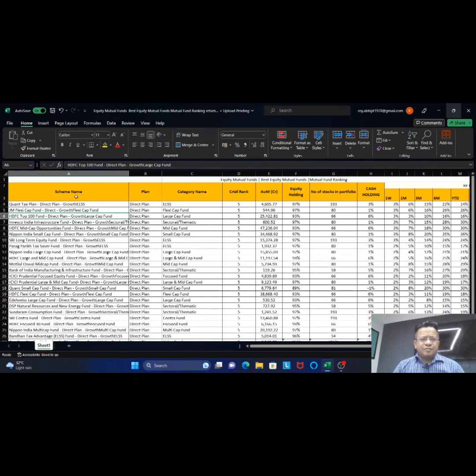So there will be a number of schemes, right? You have Quant tax plans, and various categories. There will be ELSS, flexi cap funds, large cap funds, sectoral funds, mid cap funds, small cap funds. So there are various categories basically, and one should be aware of how to choose a mutual fund.